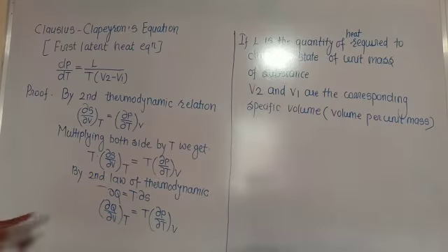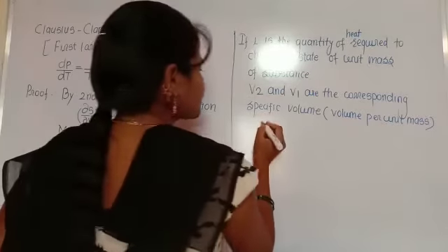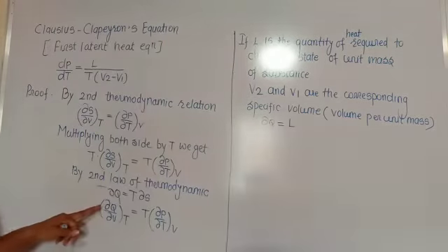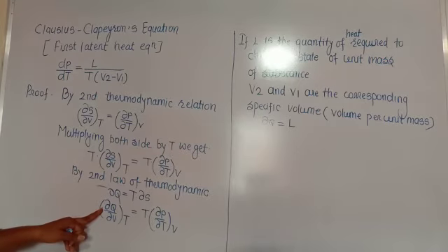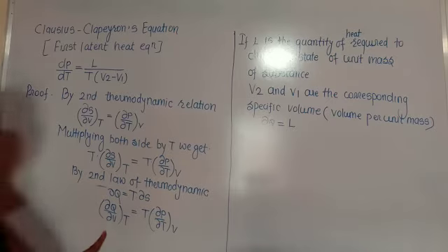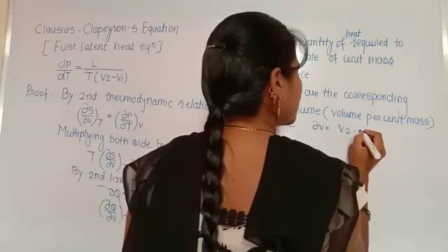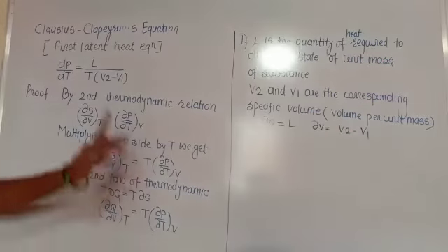So this heat is nothing but the latent heat. That's why del Q is equal to L, the quantity of heat required to change the state of unit mass of the substance. The change in volume del V is nothing but V2 minus V1, the corresponding specific volumes.